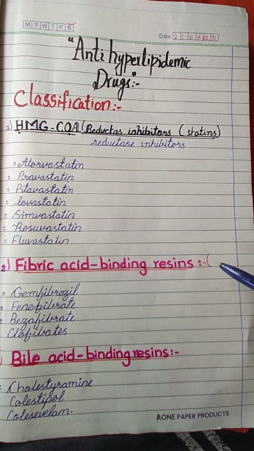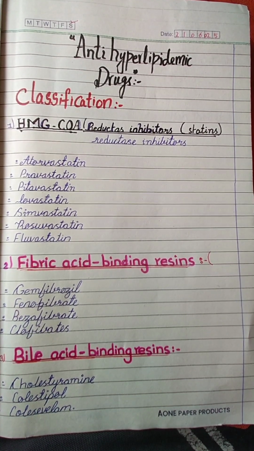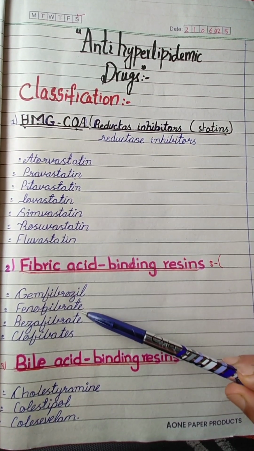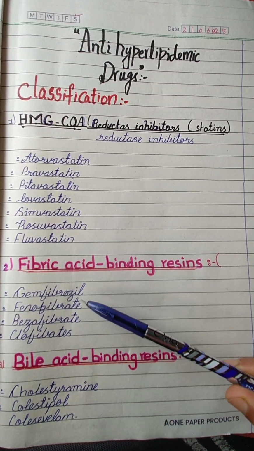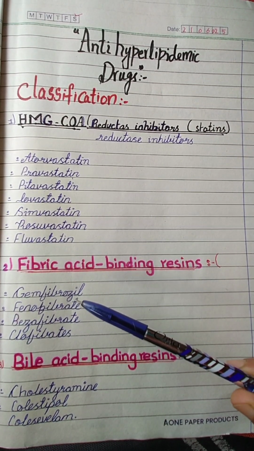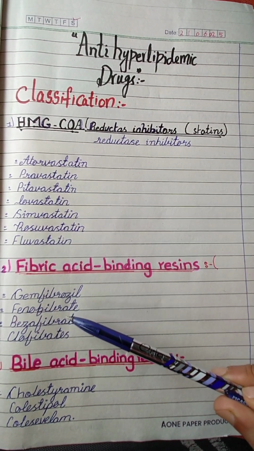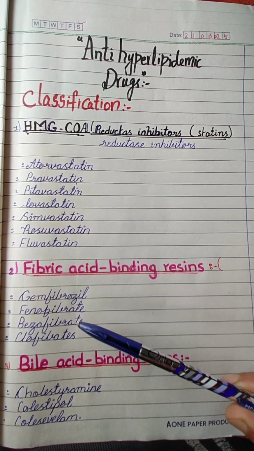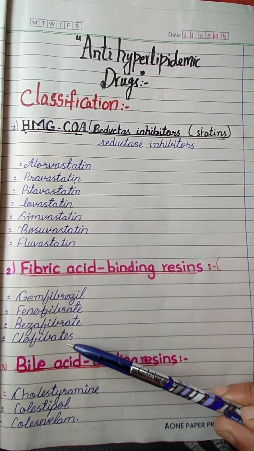The next class is of fibrates. Fibrates are also known as fibric acid binding resins. Fibrates include gemfibrozil, fenofibrate, bezafibrate, and clofibrate. What are fibrates? Fibrates are also known as fibric acid binding resins: gemfibrozil, fenofibrate, bezafibrate, and clofibrate. Have you learned that? Let's repeat with me: gemfibrozil, fenofibrate, bezafibrate, and clofibrate.